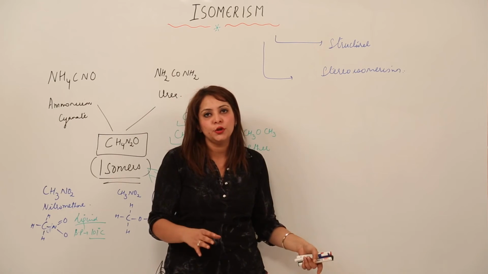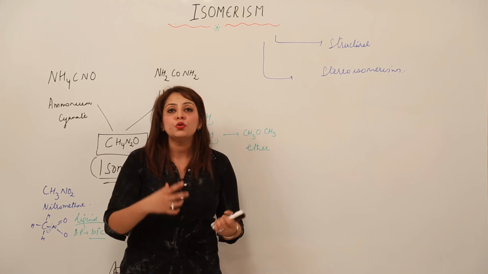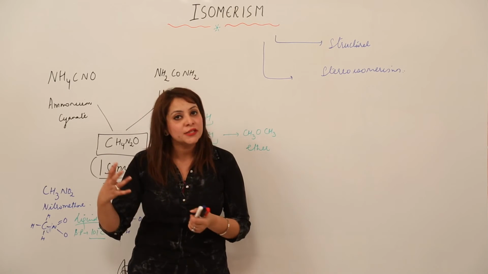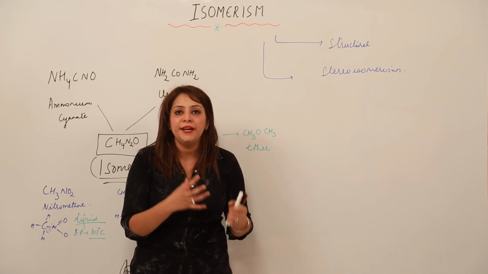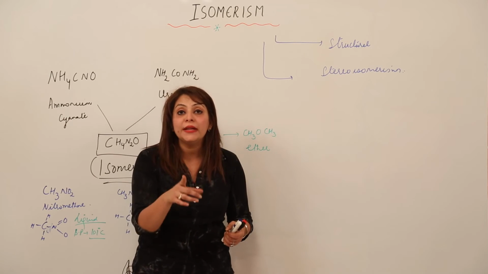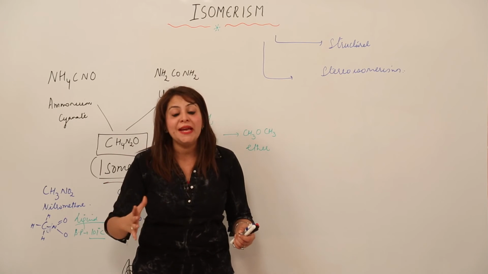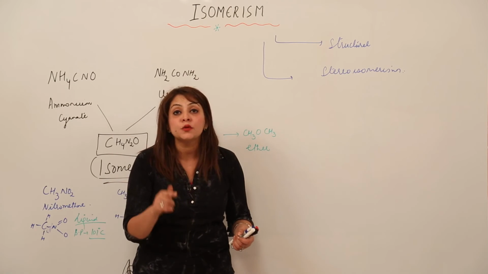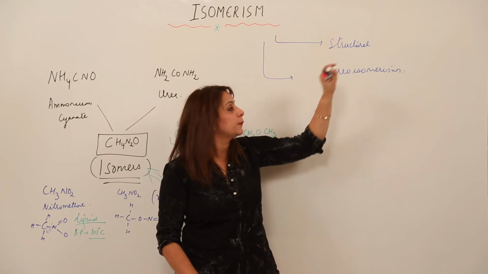I repeat, just write in your copies. Structural isomerism is a phenomenon in which two or more compounds have the same molecular formula, but they differ in the arrangement of atoms within a molecule. Don't forget, you have to write within a molecule. We are not looking for the arrangement of atoms in space, we are looking for the arrangement of atoms within the molecule, right? So this is actually structural isomerism.